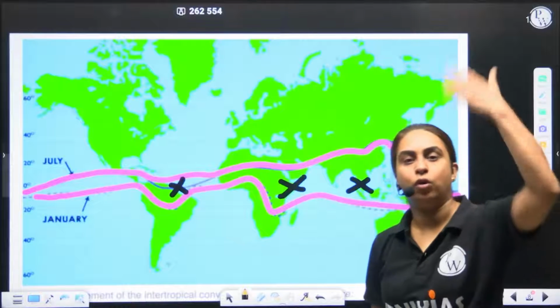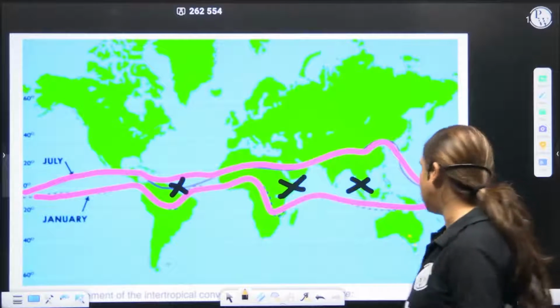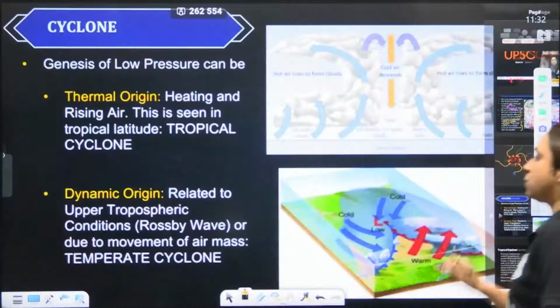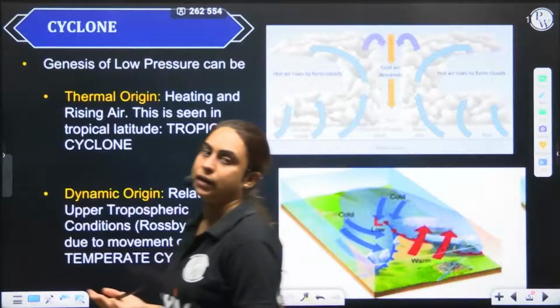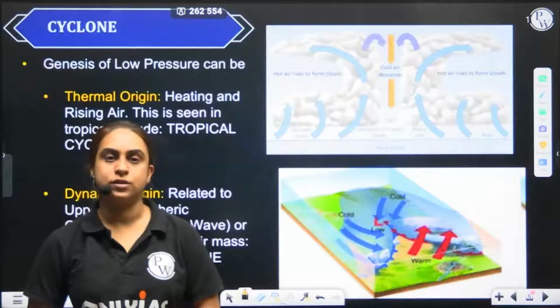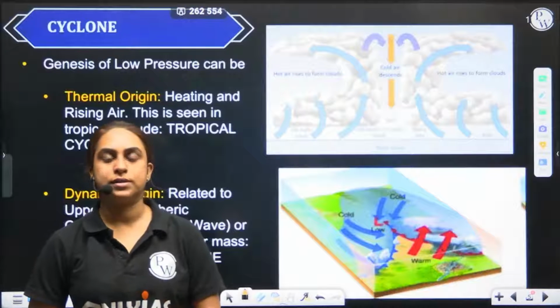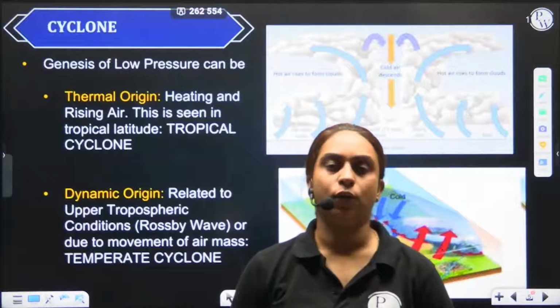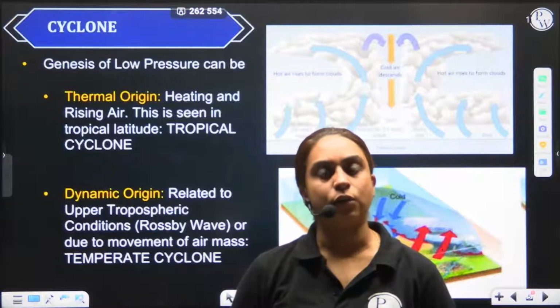They'll be somewhere north of the equator or south of the equator, but not along the equator, because for a tropical cyclone the Coriolis force plays an important role, and at the equator the Coriolis force is 0, therefore the tropical cyclone is not formed. So I am dealing majorly with tropical cyclones. However, is there only one type of cyclone, the tropical cyclone?